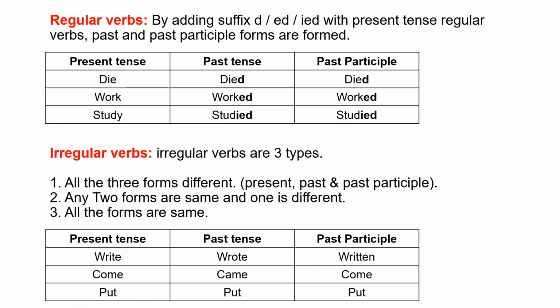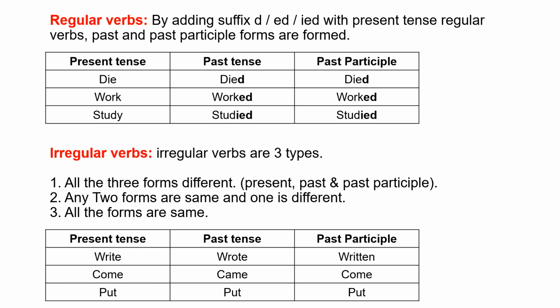Next, regular verbs. By adding the suffix d, ed, ied to present tense regular verbs, past and past participle forms are formed. Example, die. This is a present tense verb. By adding d, you will get the past tense and past participle forms. Die, in past tense died and past participle also died.